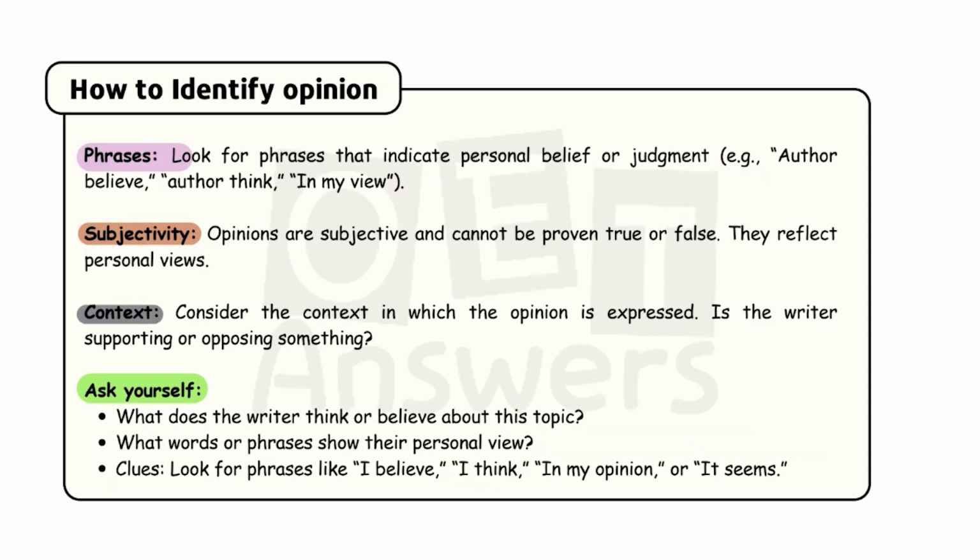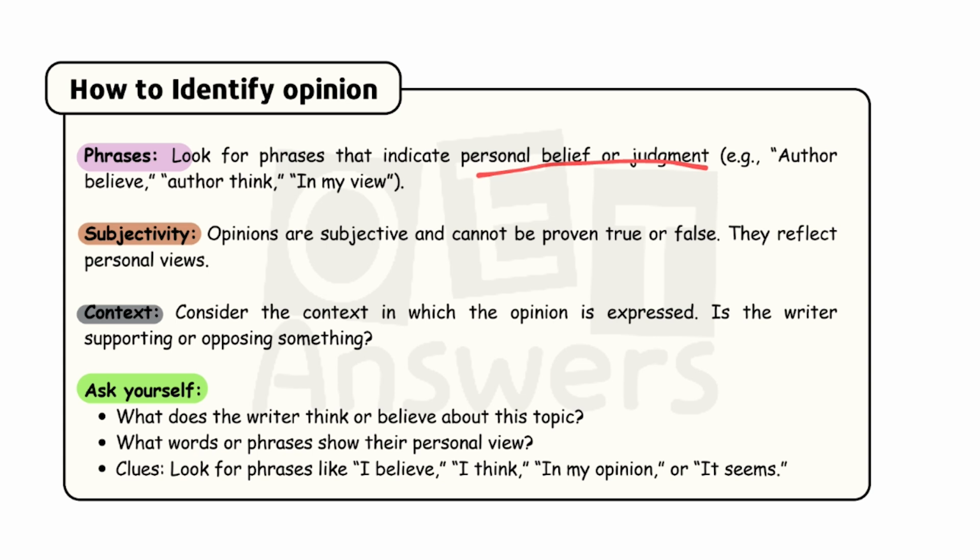Okay, how to identify opinion? Already we saw how to identify attitude phrases, right? So here I have displayed some phrases that you need to identify, whether it is opinion or what kind of category they have given. First, look at phrases. Look for phrases that indicate a personal belief or judgment. In the definition itself, you can see these two keywords.